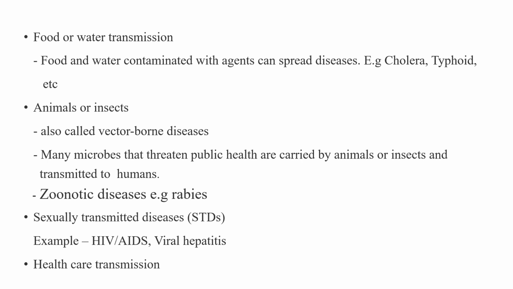Then another one is animals or insects. We have some diseases that can be contacted from animals or insects. That is, these ones act as what we refer to as vectors. That is, they are the ones that will harbor the microorganism that will cause the disease. So this type of disease is referred to as vector-borne diseases.